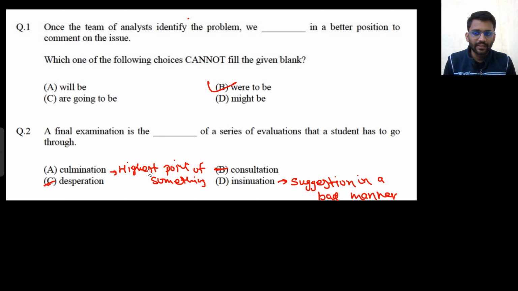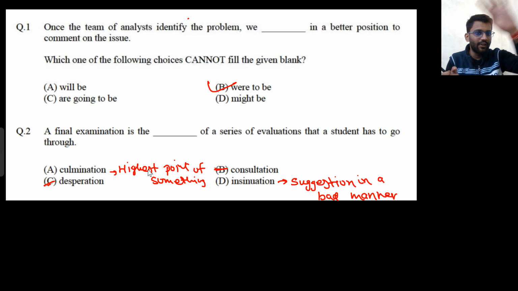So what do you think? What will be the answer? A or D? A is the correct answer, because that means that an examination is the highest point of a series of evaluation. I will give one more example of culmination. Getting AIR1 is the culmination of years of hard work. So that means that is the highest point of years of hard work.